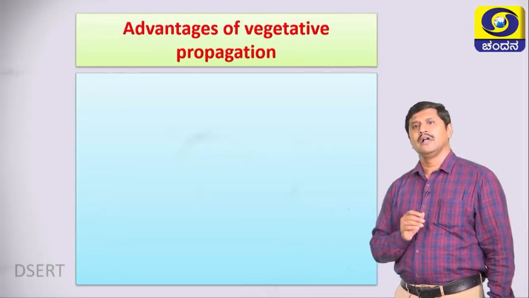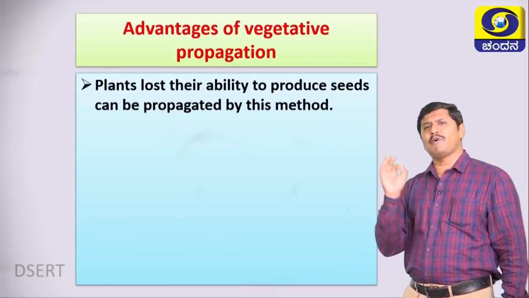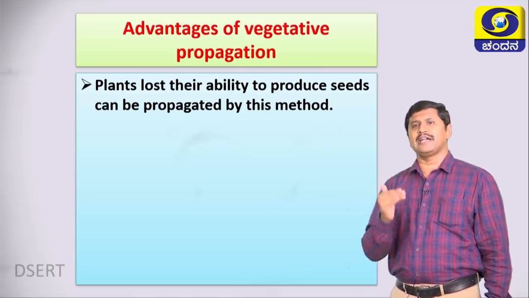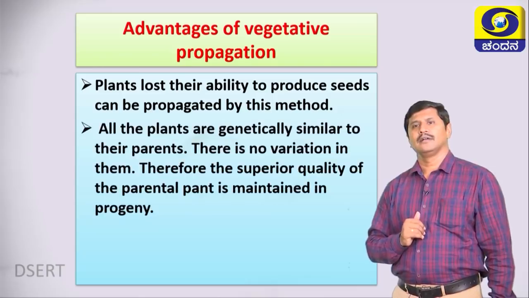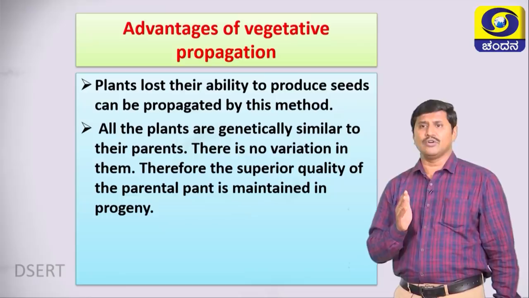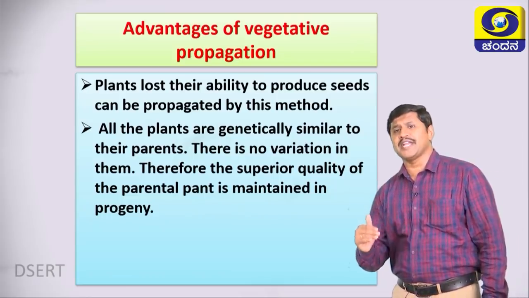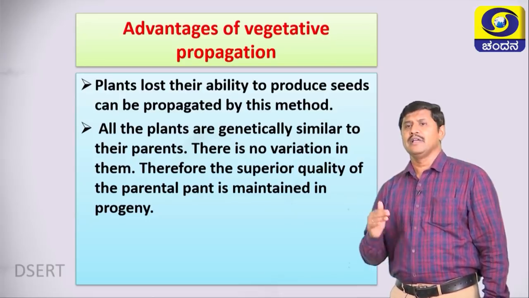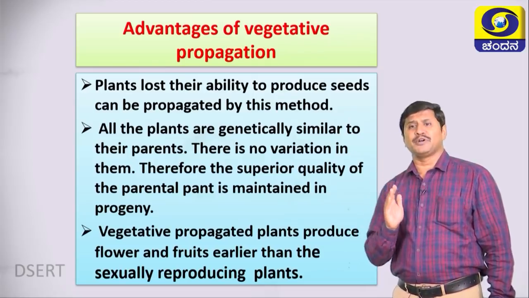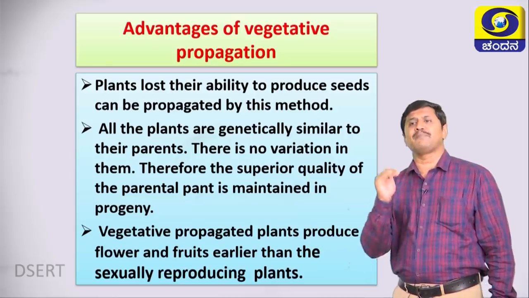Advantages of vegetative propagation. The first point is plants that have lost their ability to produce seeds can be propagated by this method. All the plants are genetically similar to their parents. There is no variation in them. Therefore, the superior quality of the parental plant is maintained in progeny. Vegetatively propagated plants produce flowers and fruits earlier than the sexually reproducing plants.